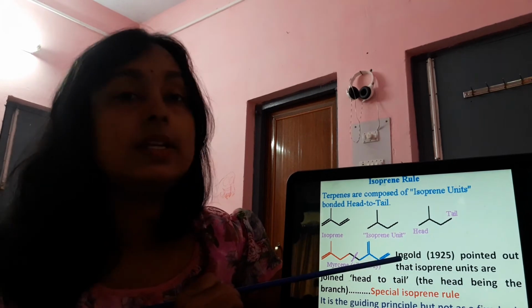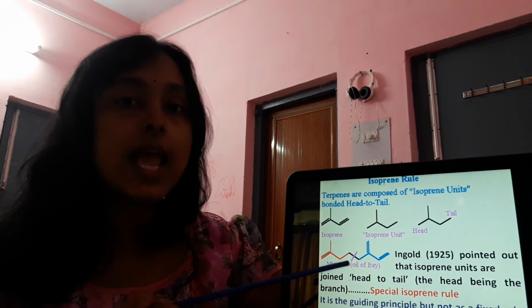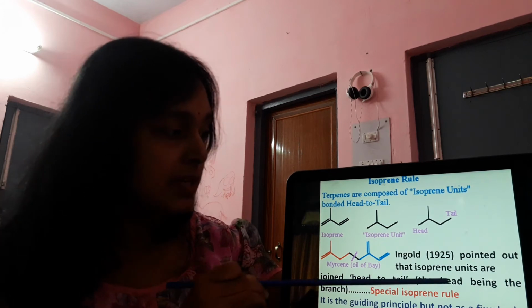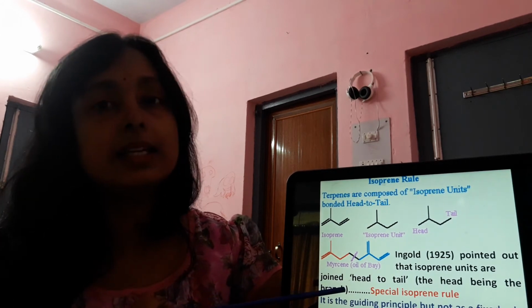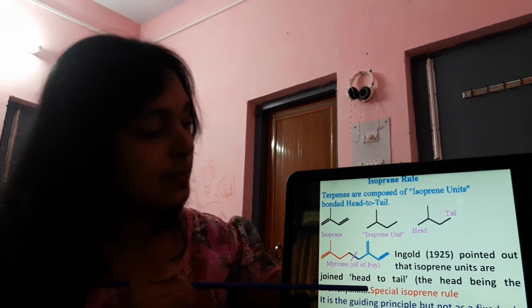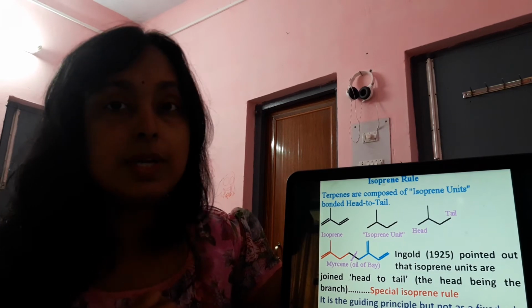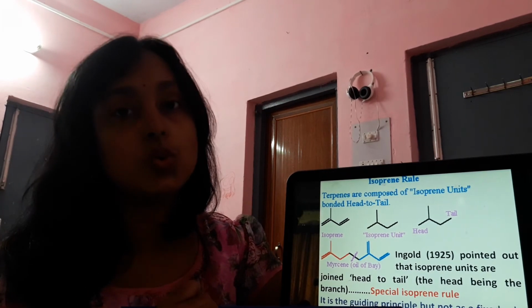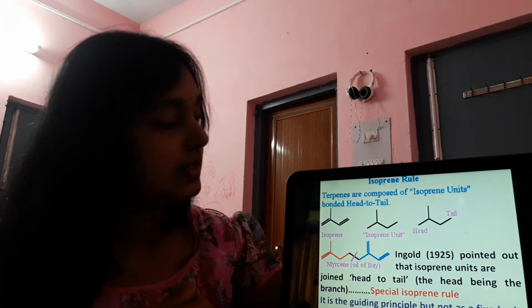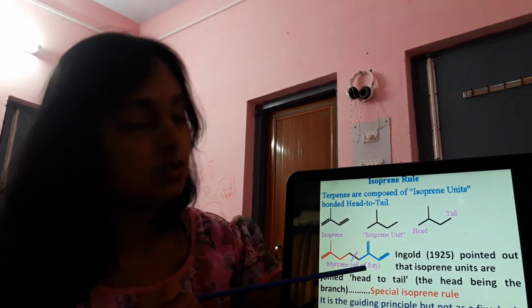So Ingold in 1925 pointed out that isoprene units are joined head to tail, the head being the branched portion and the tail the unbranched portion. So it is actually called the special isoprene rule. It is a guiding principle but not a fixed rule. And like lavandulol, this rule is violated.